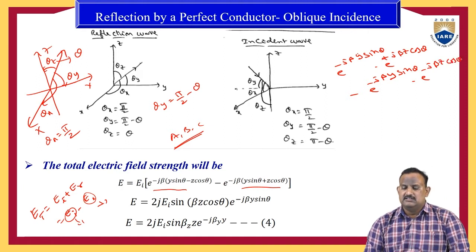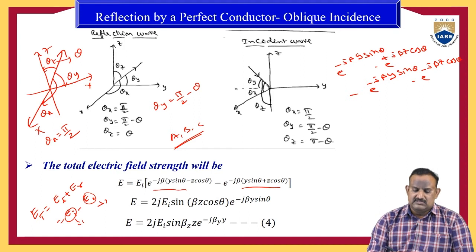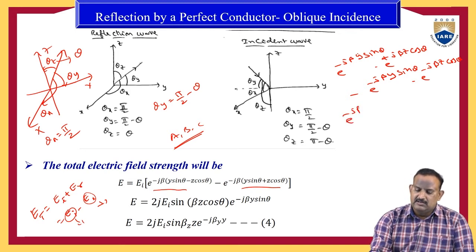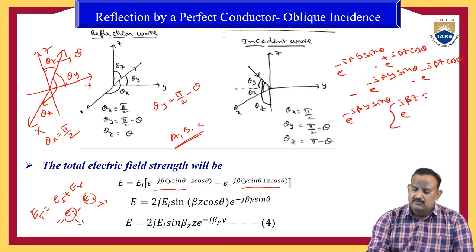In the two terms we can take e power minus j beta y sin theta common. Therefore, it is e power minus j beta y sin theta into (e power j beta z cos theta minus e power minus j beta z cos theta).